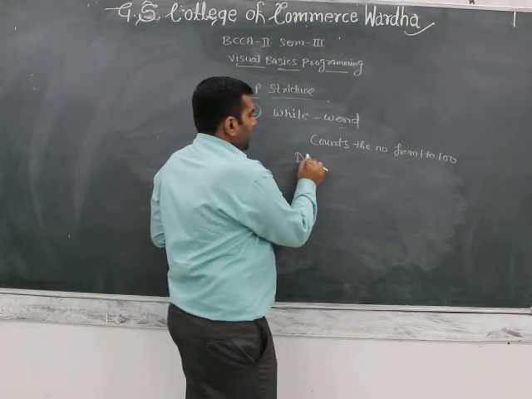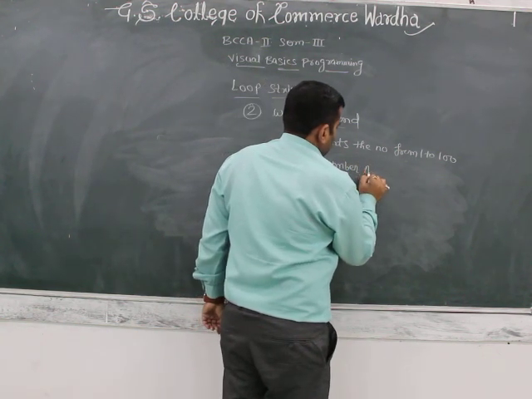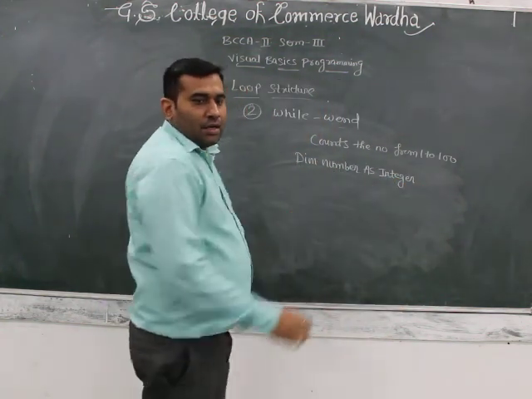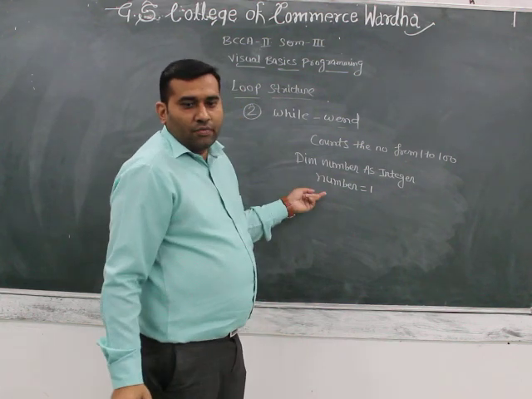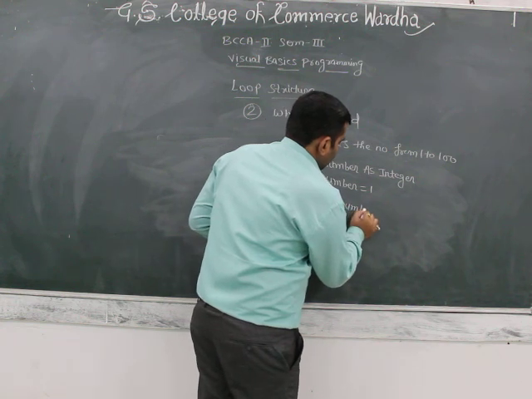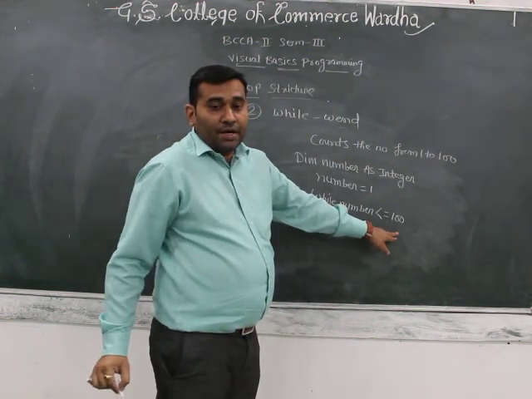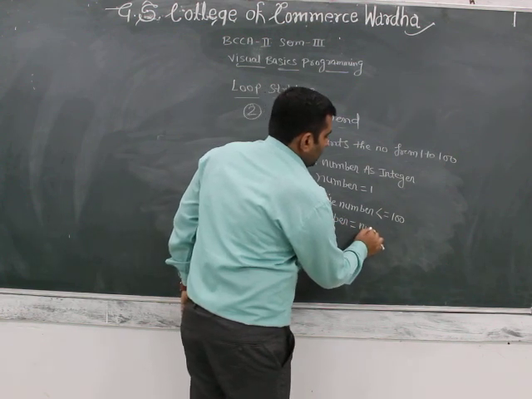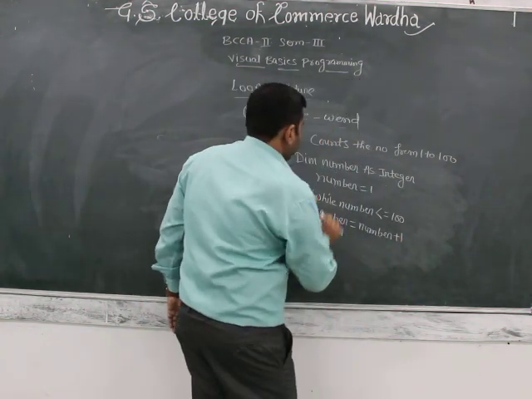Here we declare Dim number As Integer, number equal to 1, while number is less than or equal to 100, then number equal to number plus 1, and then wend.